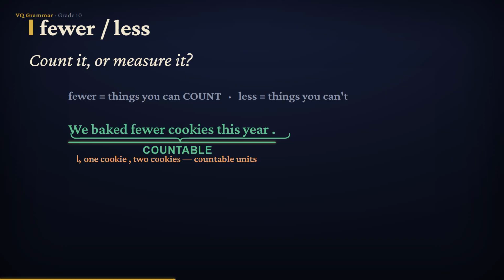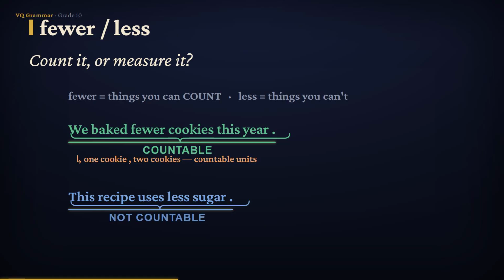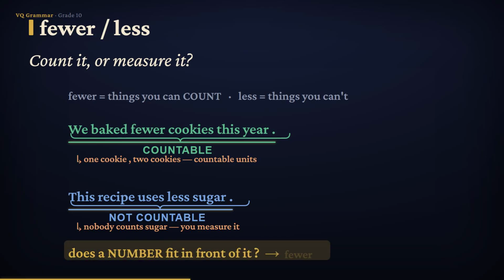Now the other kind. This recipe uses less sugar. You do not count sugar. There is no such thing as 3 sugars sitting on the counter. You measure sugar by the cup or by the spoonful. So it takes less. And here is the test that settles it every time. Try to put a number in front of the noun. If a number fits naturally, use fewer. If it sounds ridiculous, use less.